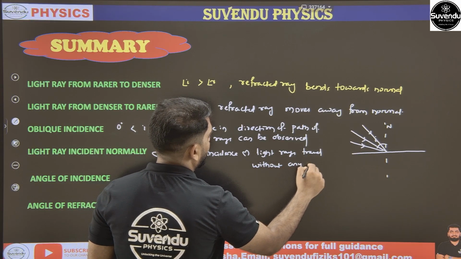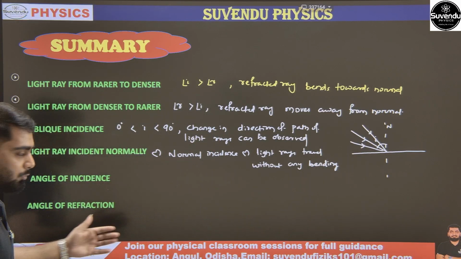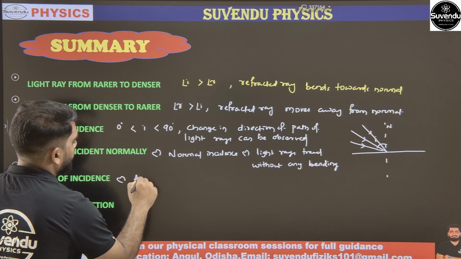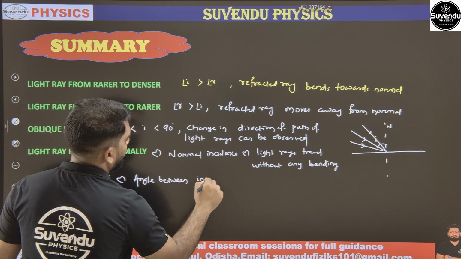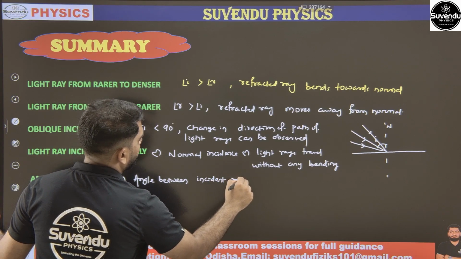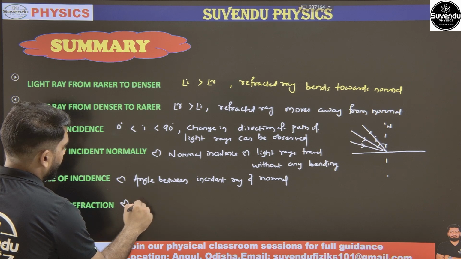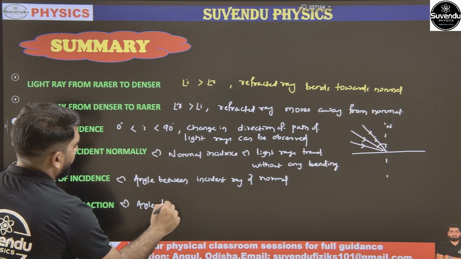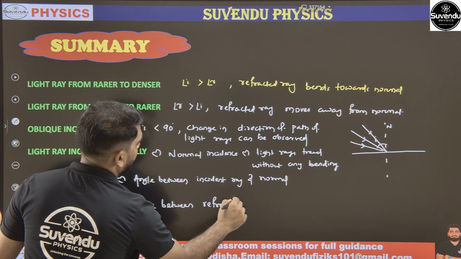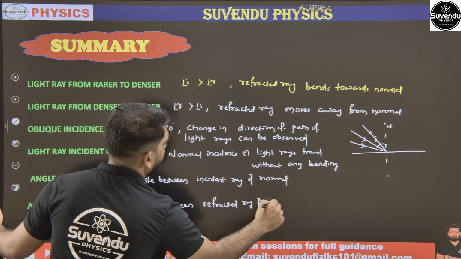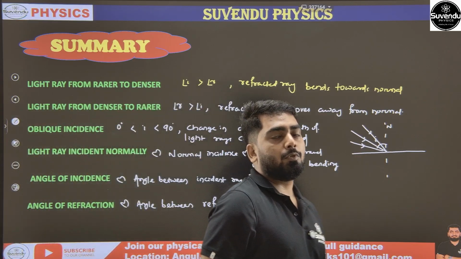Next case, see: what is the angle of incidence? We know it is the angle between the incident ray and the normal. And what is the angle of refraction? It is the angle between the refracted ray and the normal. This is the summary that we have discussed in our previous slides.